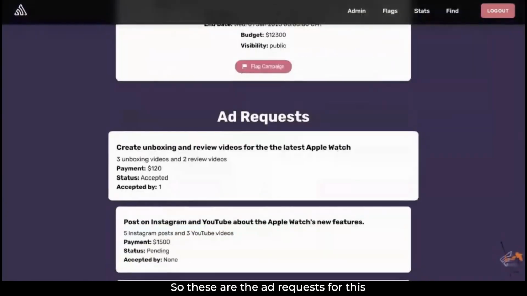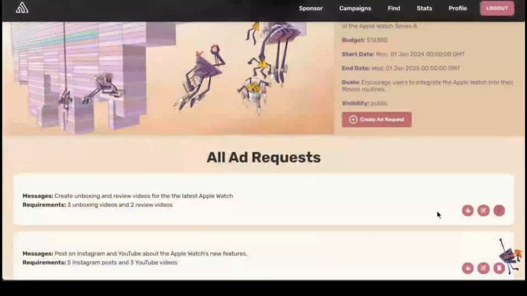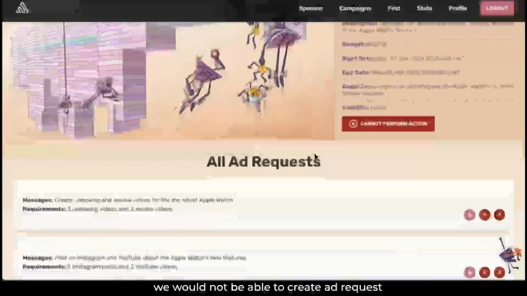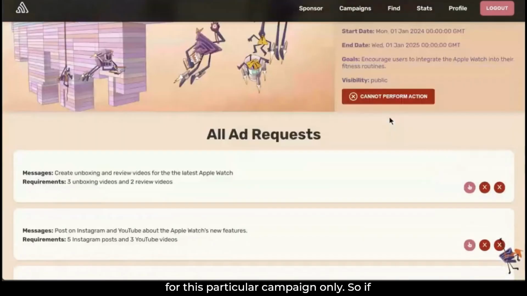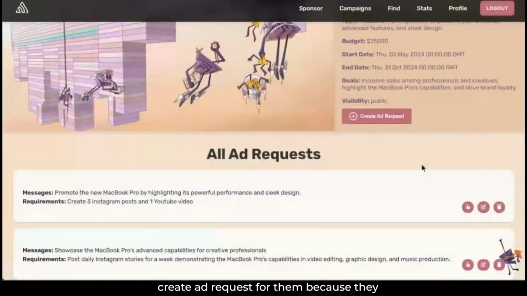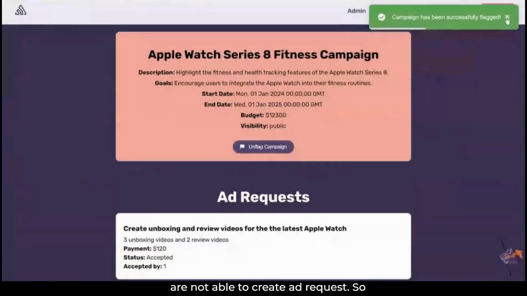These are the ad requests for this particular campaign. Now if we flag this campaign, we would not be able to create ad request for this particular campaign only. If we see other campaigns, we can create ad request for them because they are not flagged, but only for this campaign we are not able to create ad request.